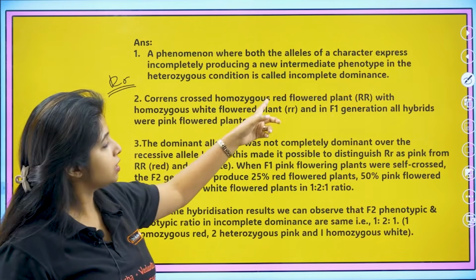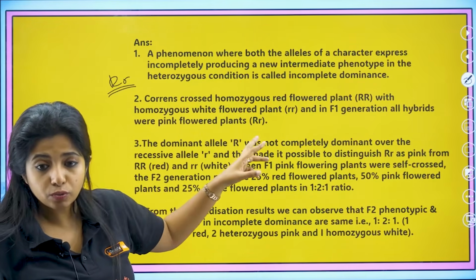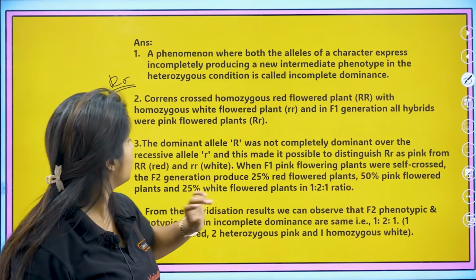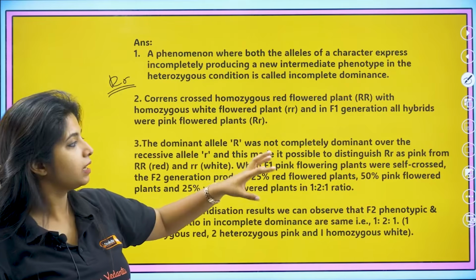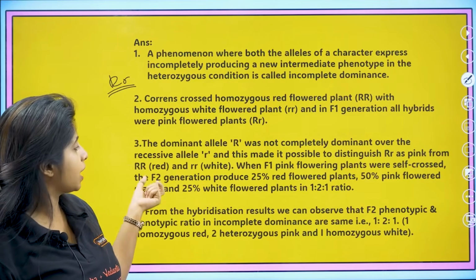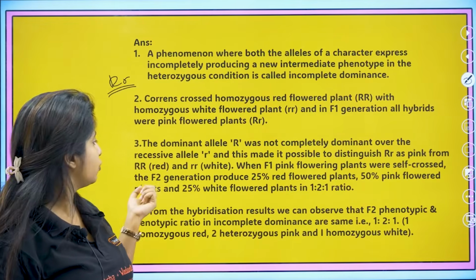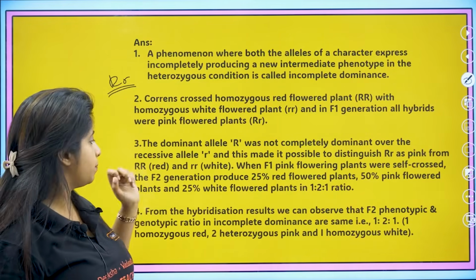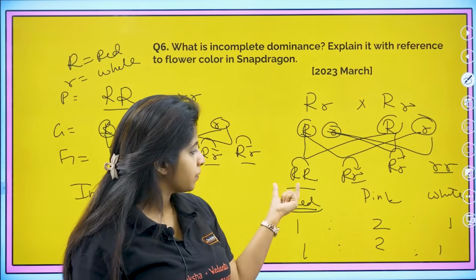Correns crossed a homozygous red flower with a white flower plant, and in the F1 generation all hybrids produced were pink in color. The dominant allele capital R was not completely dominant over the recessive allele small r, and this made it possible to distinguish capital R small r as pink from capital R capital R red and small r small r white. When F1 pink flowering plants were self-crossed, the F2 generation produces 25% red flower, 50% pink flower and 25% white flower. This is what is exactly explained over here.